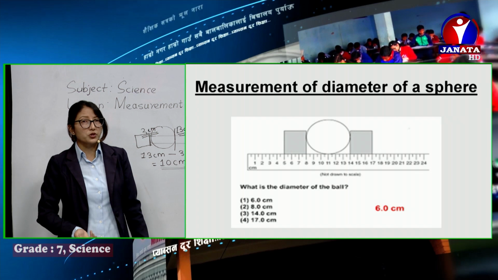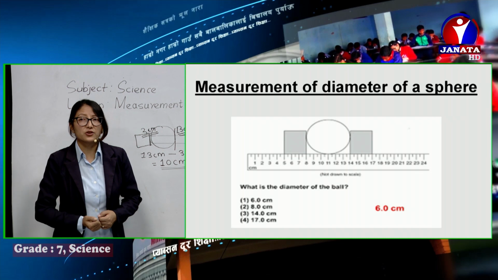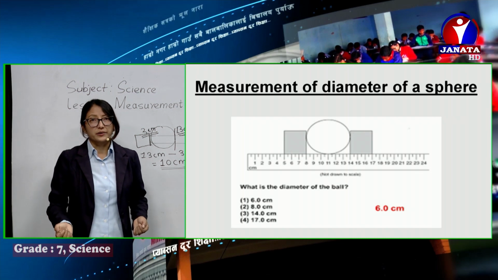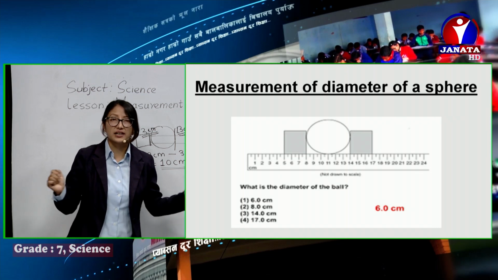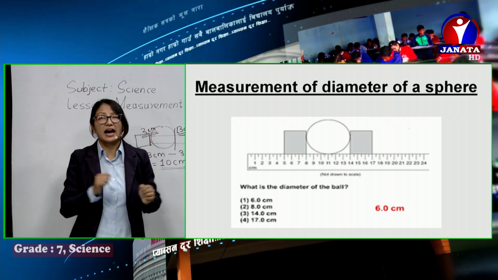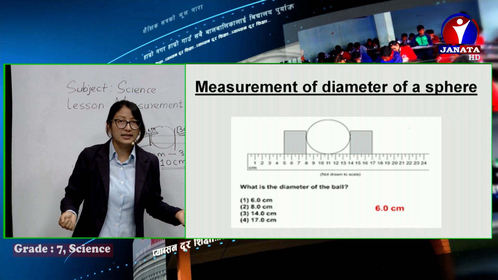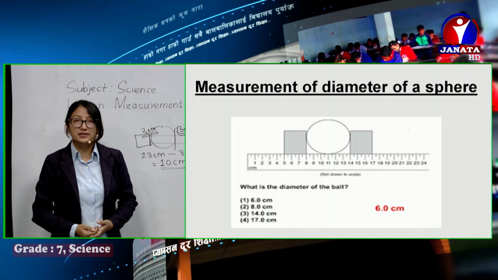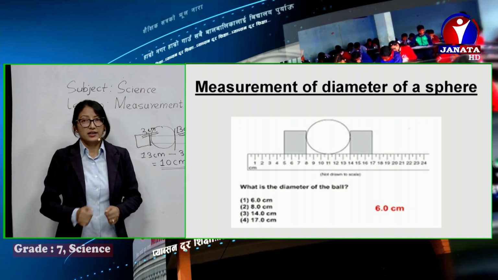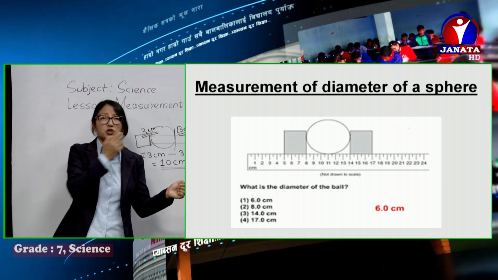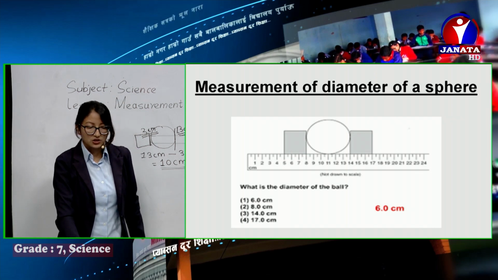Now for your small project work, you can carry on so that you can practice measuring length. You can measure the length of various objects in your surroundings: your science book or any other books, your television. You can even measure the breadth and height of your room, the length of your bed. Measure the length of all those objects and convert it into different units. If you are measuring in meters or centimeters, represent that in millimeters, or in kilometers as well. That's a small work for you.